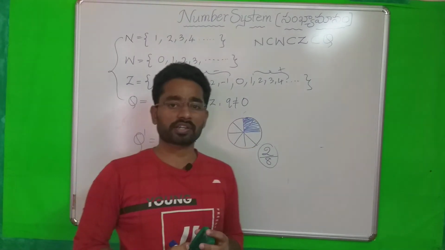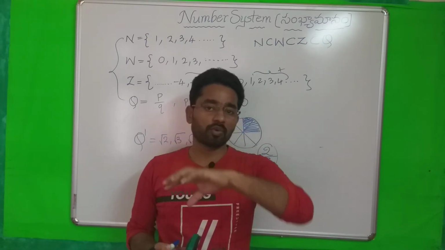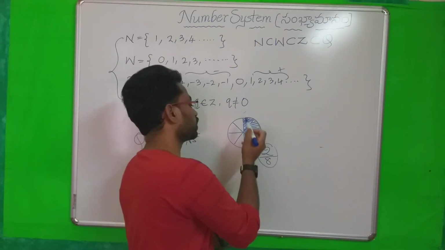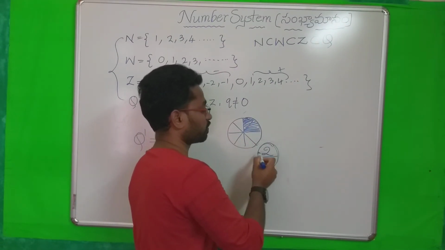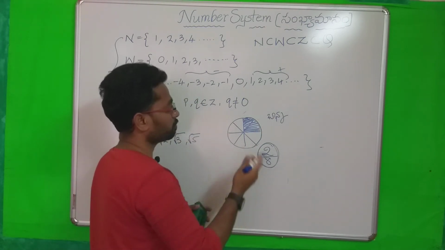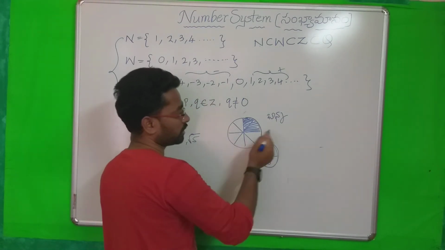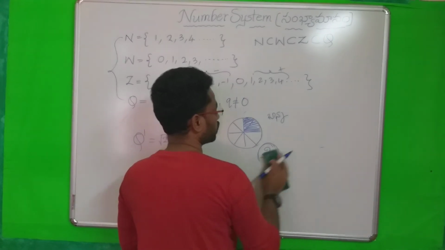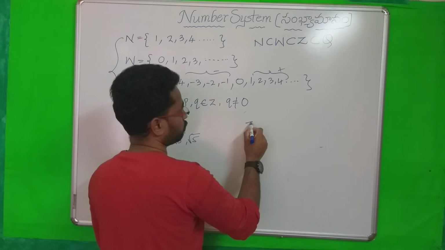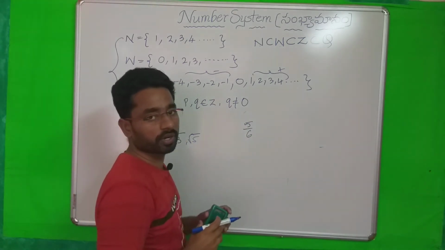So what is a fraction? It means a part of a whole, mottamlo bhagam matram. So this is called a fraction. Fraction means binnamu. Any part of a whole we can call a fraction. So we have types of fractions. For example, 5 by 6, this is also a fraction.